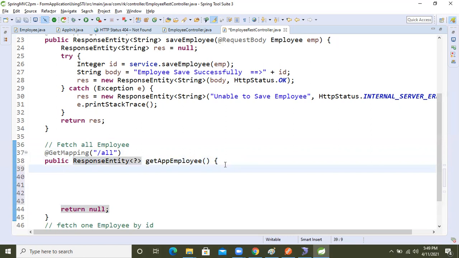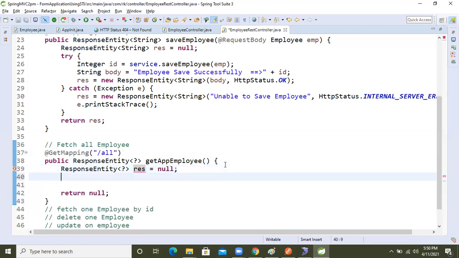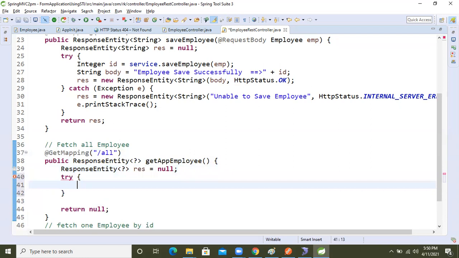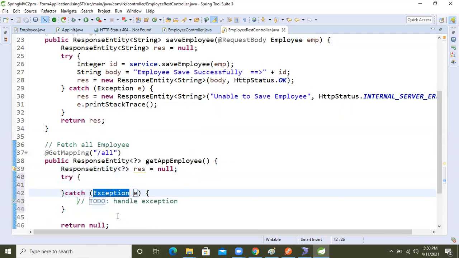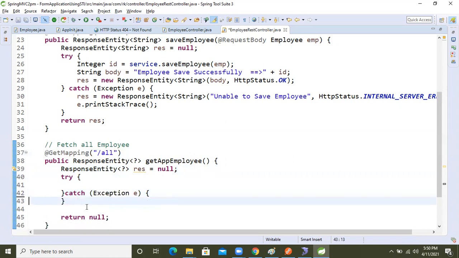So for that, I'm taking the response entity, right? Response entity. Here in response entity, again I'm taking the question mark only, guys. Res equal to null, I'm taking the null. Now try and catch, I'm using the try catch block. Why? Because if any exception comes, we need to show the end user the error also. Because of that I'm taking the try catch block here.